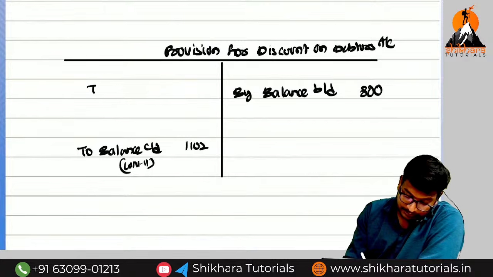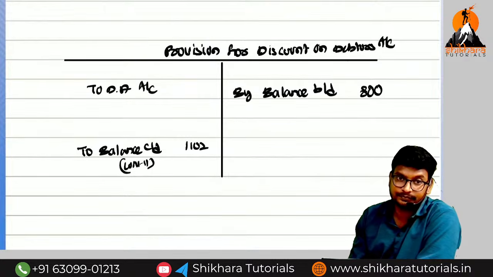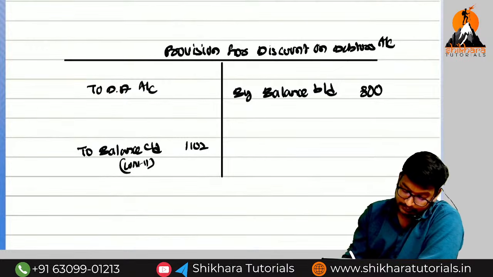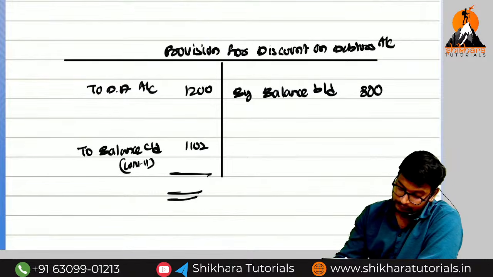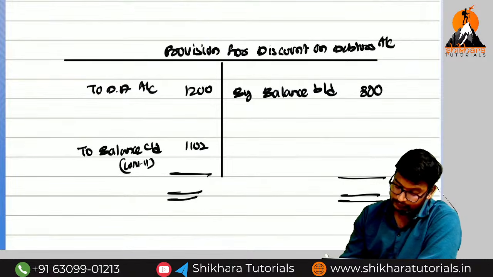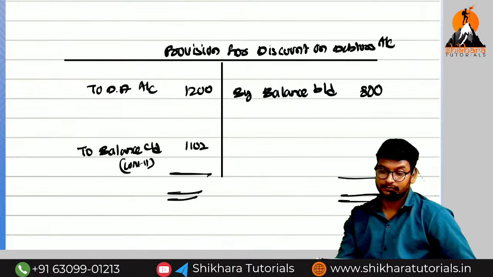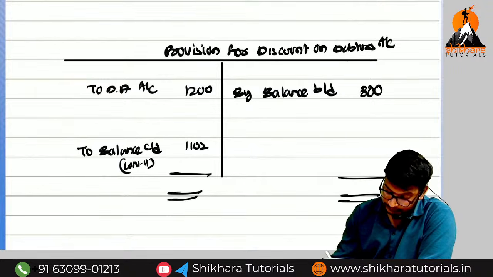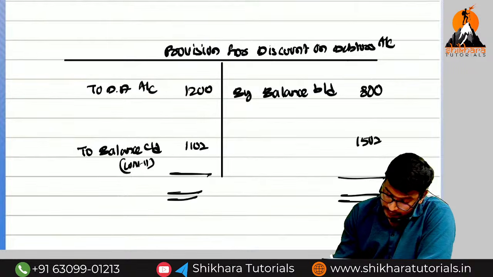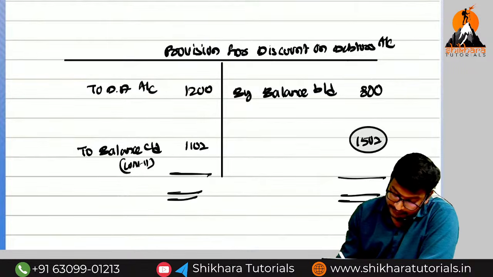Now, to discount allowed or to bad debts? To discount allowed. How much? 1,200. What is the balance? 1,000. This amount we need to transfer to P&L.